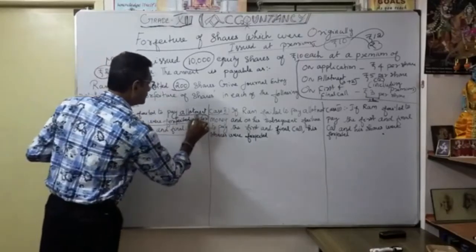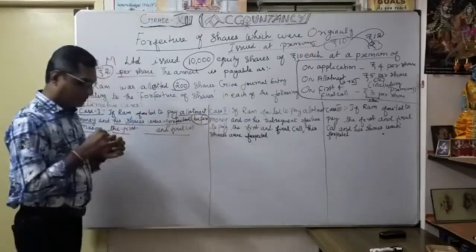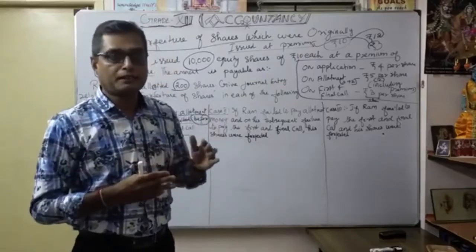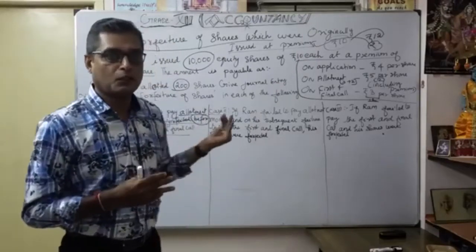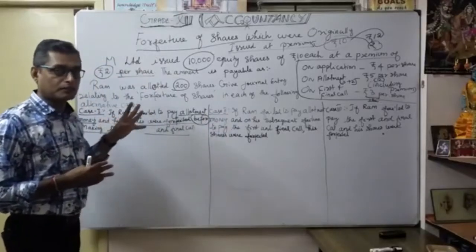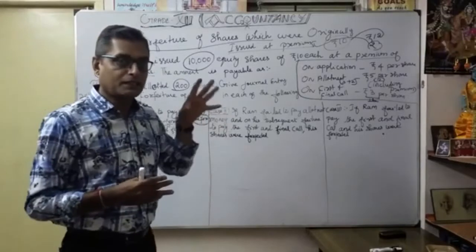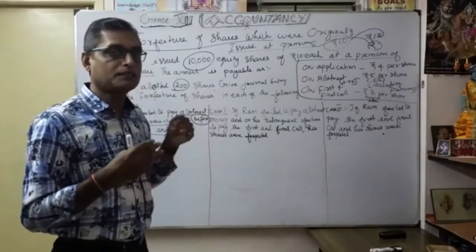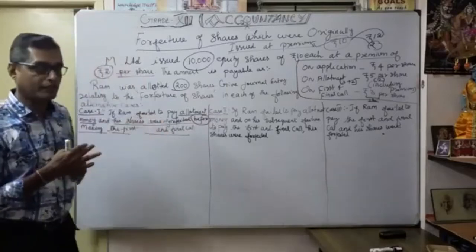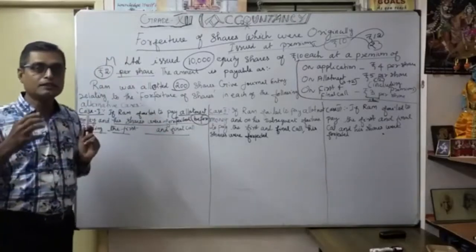So this value is very, very important. Before making the first and final call, at the time of share allotment, RAM made default even for the share allotment. So they are going to forfeit at the time of allotment itself, before making the first and final call. That's why you should be very careful when you are going to forfeit.